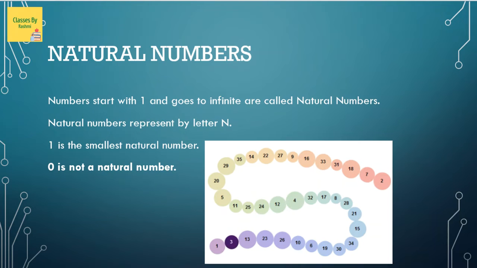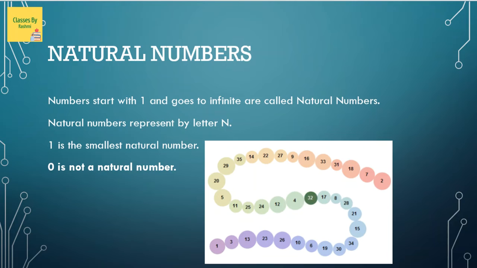So this is one way to remember it, that your counting starts with 1. So the natural numbers start with 1, and all the numbers you have in your counting are called natural numbers. Like 1, 2, 3, 4, 5, and so on.